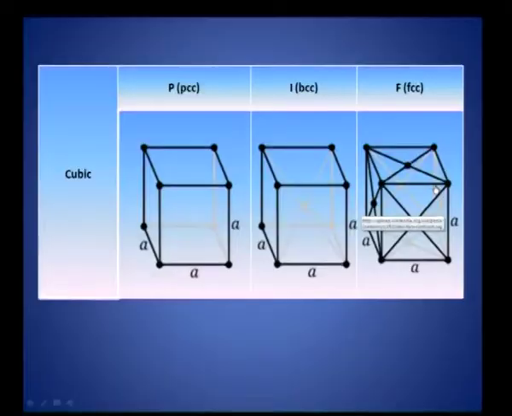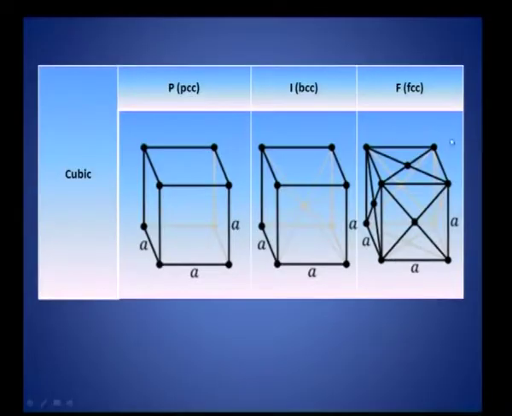Among the 3, there are a lot of solids which are crystallizing in the face centered cubic structure. I will come to the reason why very many solids crystallize in the face centered cubic structure, and you have to search for examples of solids crystallizing in the simplest structure, namely simple cubic.